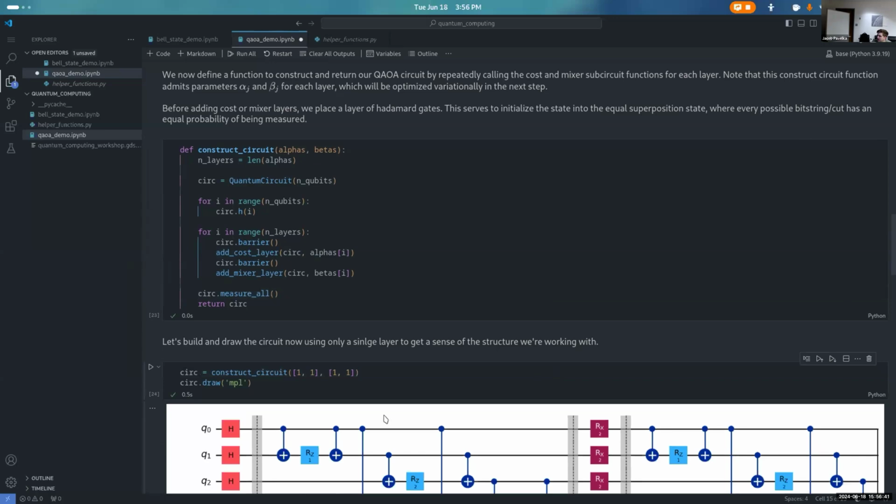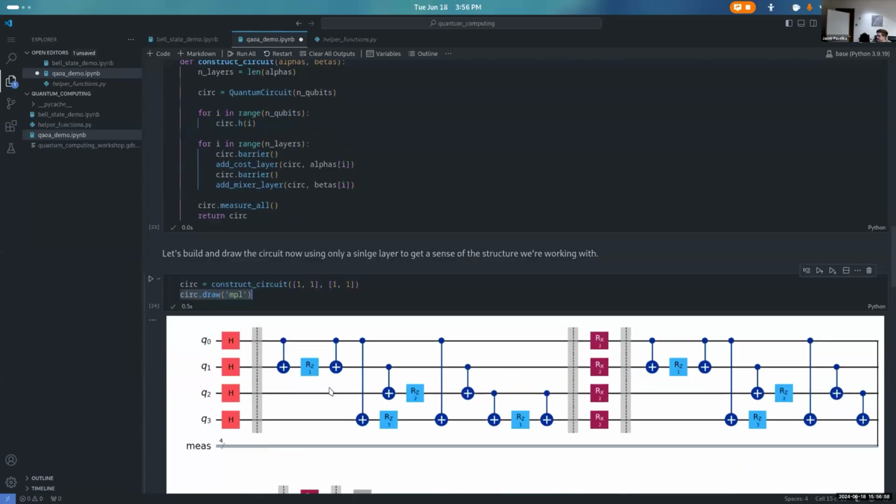So let's go ahead and run our construct circuit function. And I'm just passing in these alphas and betas. I'm basically just passing in one as a stand-in, but we're basically saying, let's make a 2-layer circuit. So like 2 time parameters for cost and mixer layer respectively. That's what this is doing right here. And we just do our circ.draw to see what it looks like.